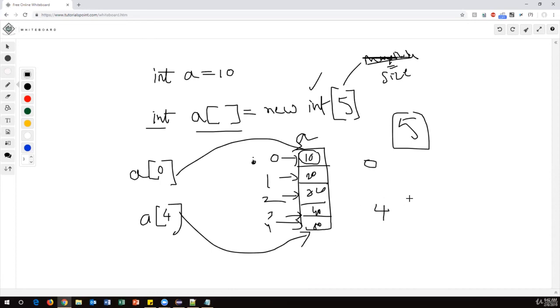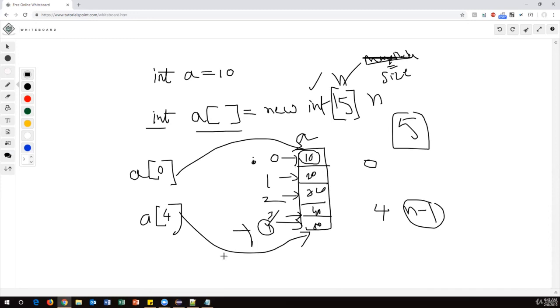That means if n is the size, the ending index will always be n minus 1. Because the index starts from 0, the maximum index is always n minus 1. So when the size is n, the maximum index is n minus 1. But still we can store 5 values: it starts from 0 and ends at 4, so 0, 1, 2, 3, 4. Totally we can store 5 elements. So this is how an array works internally. Whenever you create an array like this, internally it allocates the size based upon the number we have passed, and we can store that many elements.